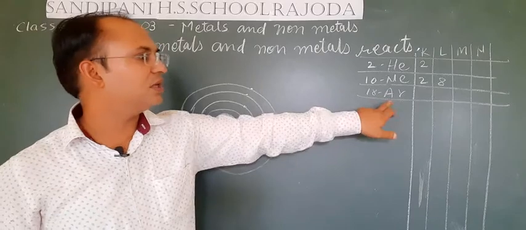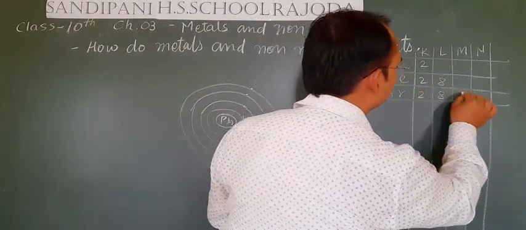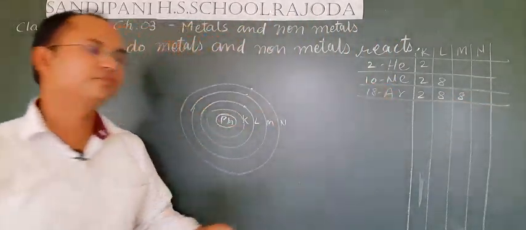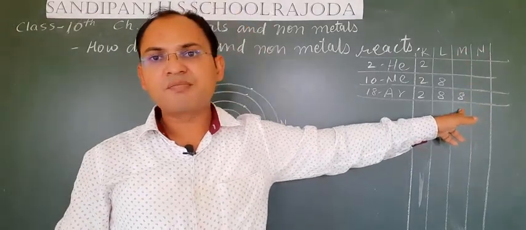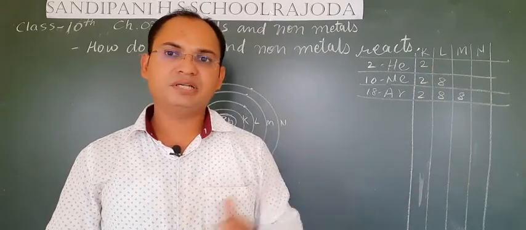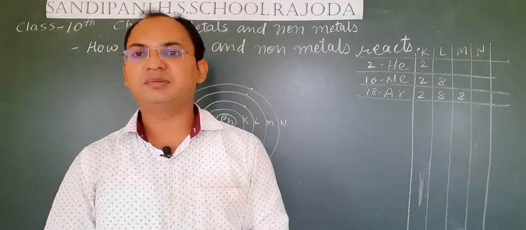Argon's electronic configuration is 2, 8, 8, total 18 electrons. Here M is the outermost shell and it already has 8 electrons. That is why argon is also a noble gas, a highly stable gas.